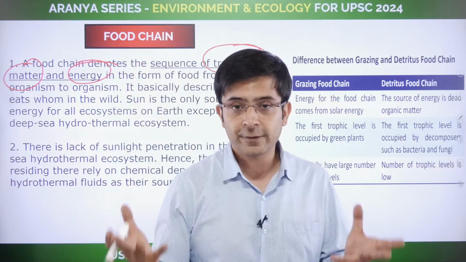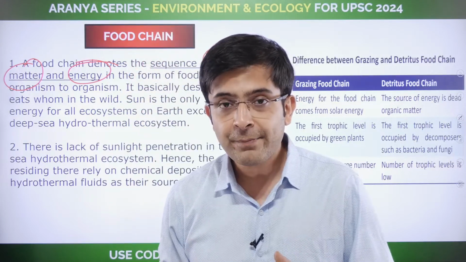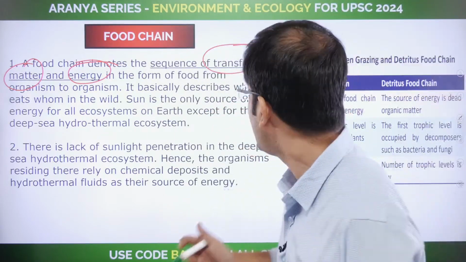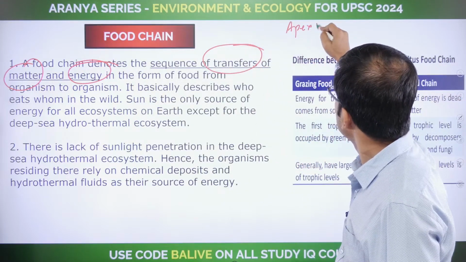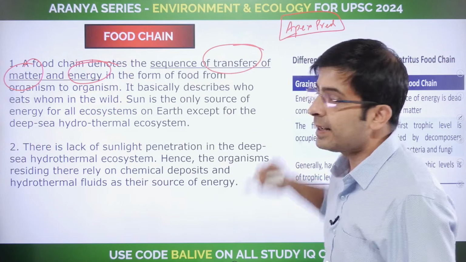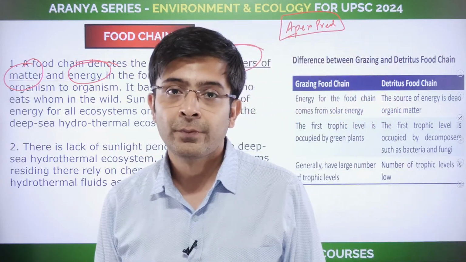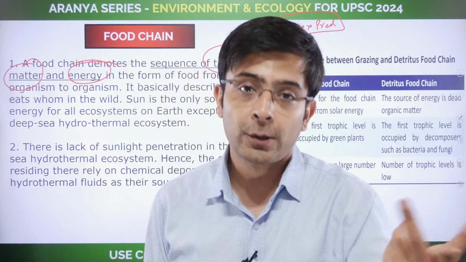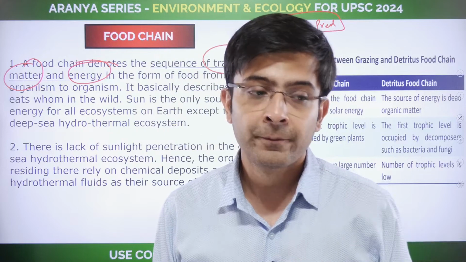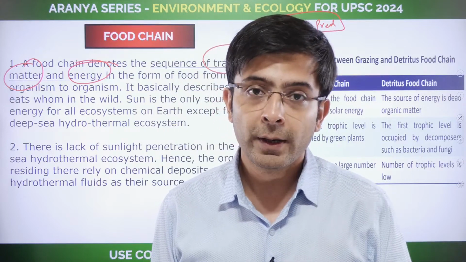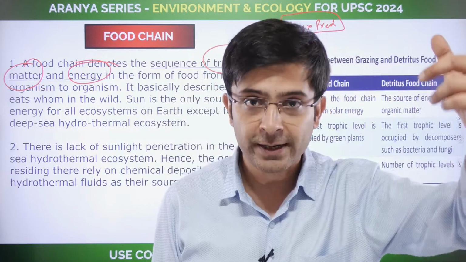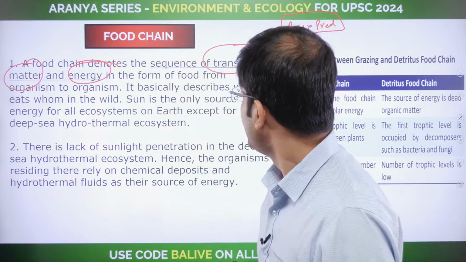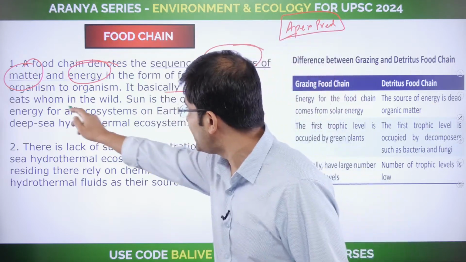Do you realize? That is how nature functions also. So you have particular organisms that occupy the level of your father or mother in the family. They are called the apex predators. There is no one above them in the particular chain that I'm talking about. Equivalent to your father or mother. You are right now suppose like a phytoplankton. Absolutely basic right now. Single celled organism you are right now. You are in the process of becoming an apex predator. That is what food chain and food web is. Understand it that way. So it describes who eats whom in the wild.